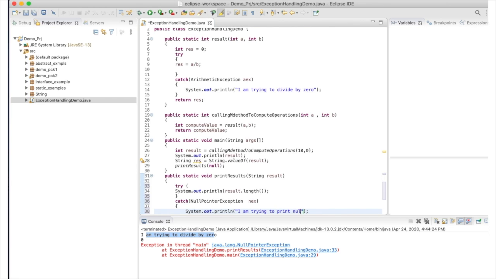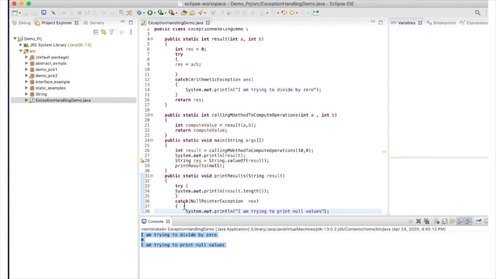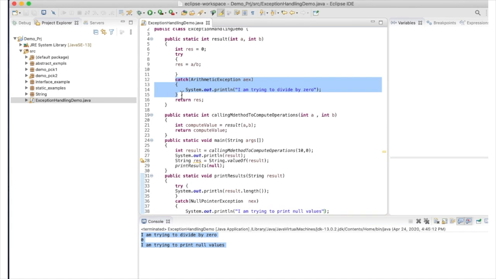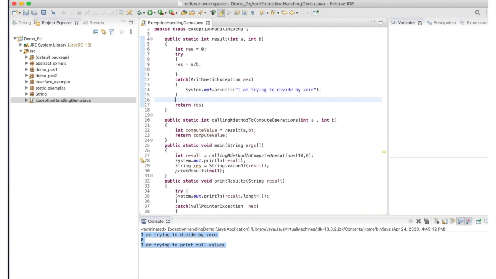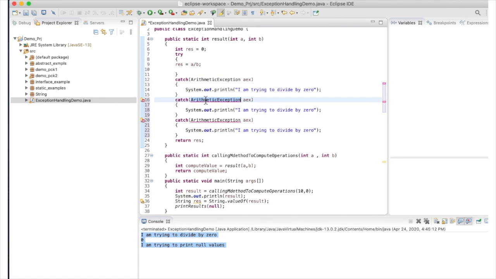Now I'm just trying to do the null pointer exception. I called the null pointer exception in the print results method also, so both the catch blocks are printed here. Another thing to know is that you can use as many catch blocks as you want. Here you can see I have already used arithmetic exception, and now I'm going to use a few other exceptions like number format exception. I'm just going to show you one more exception, that is number format exception, and in the end I have taken Exception. So you can see 3 different exceptions I have used.